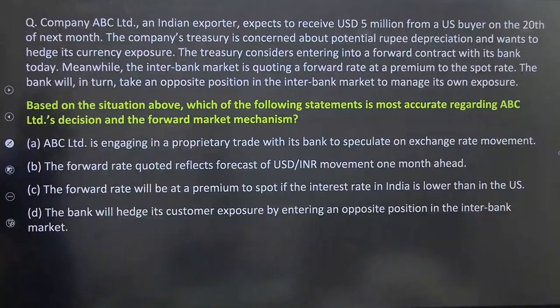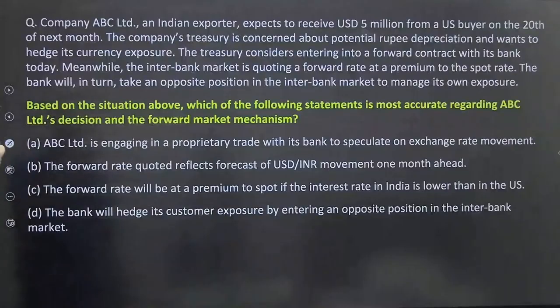Meanwhile, the interbank market is quoting a forward rate at a premium to spot rate, and the bank will in turn take an opposite position in the interbank market to manage its own exposure. Based on the situation above, which of the following statements is most accurate regarding ABC Limited's decision and forward market mechanism? What will be your correct answer?